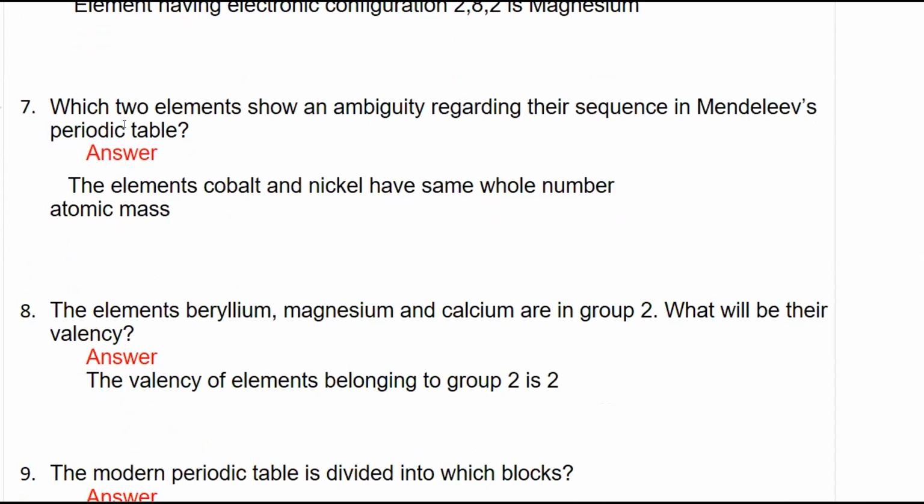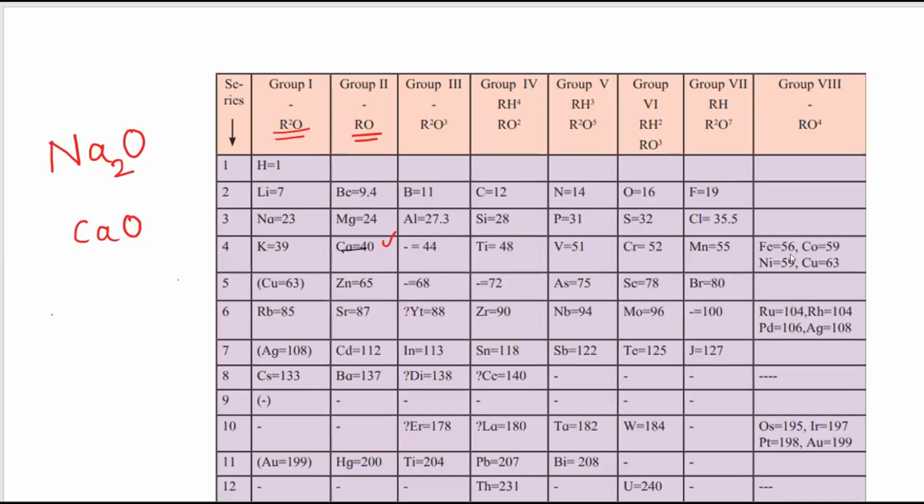Next question, which 2 elements show an ambiguity regarding their sequence in Mendeleev's periodic table? We know that in Mendeleev's periodic table, the whole number atomic mass of cobalt and nickel are the same. Look at the table, cobalt 59, nickel also 59.